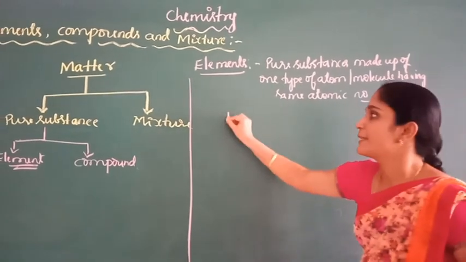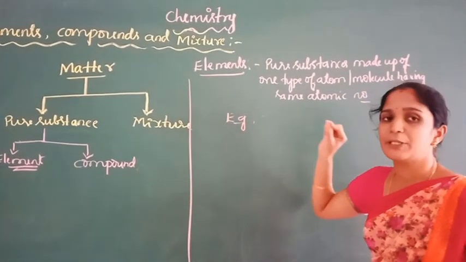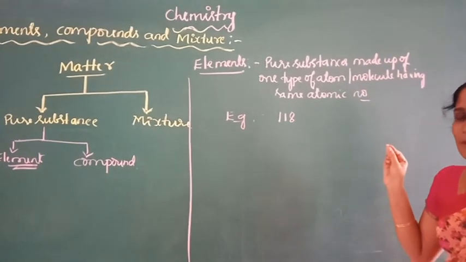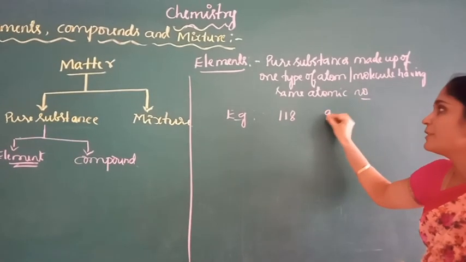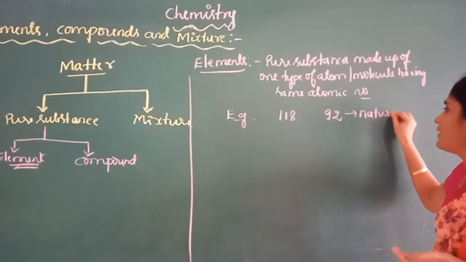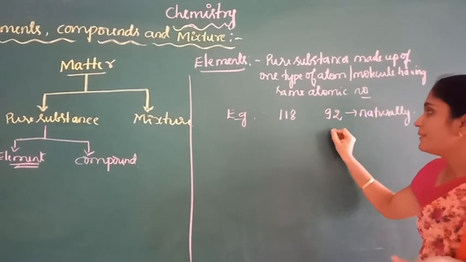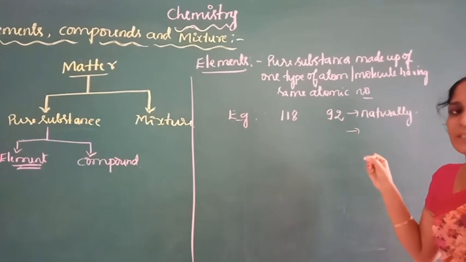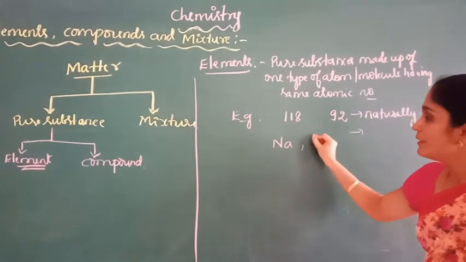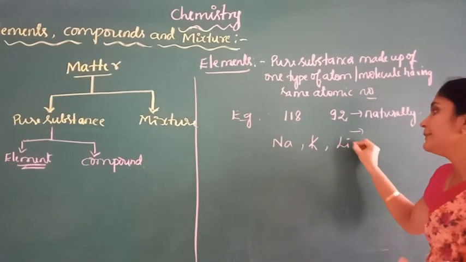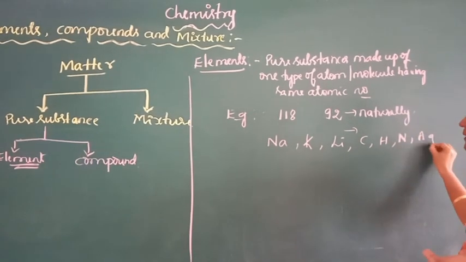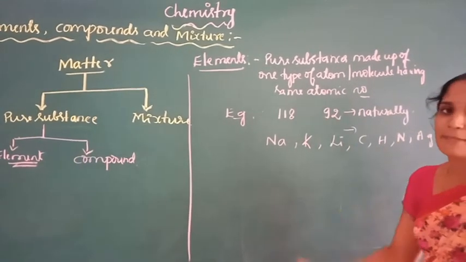For example, all the elements present in the periodic table. At present 118 elements are present in the periodic table, out of which 92 elements are naturally occurring elements, and the remaining elements are artificially created. For example, sodium, potassium, lithium, carbon, hydrogen, nitrogen, gold, silver. So these are all examples of elements.